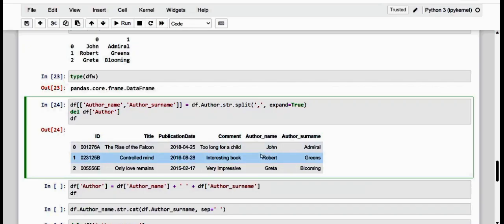Another common operation with textual data is the reverse of the one just performed. Here we have just split; of course, you can also concatenate. So instead of dividing the strings of one column into multiple columns, we want to do the opposite operation: we want to merge the strings of several columns into one.